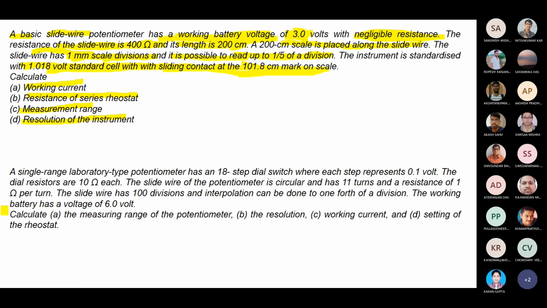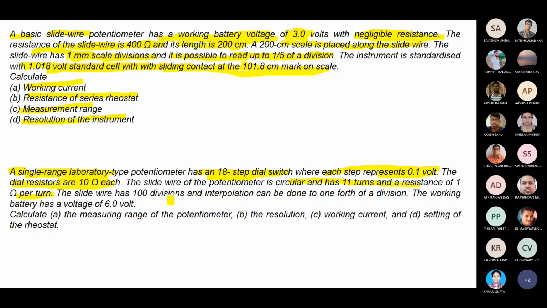Another numerical problem is there that you can solve at home. All of you please note down that question. A single range laboratory type potentiometer has an 18-step dial switch where each step represents 0.1 volt. The dial rheostats are 10 ohm each. The slide wire potentiometer is circular and has 11 turns with a resistance of 1 ohm per turn.